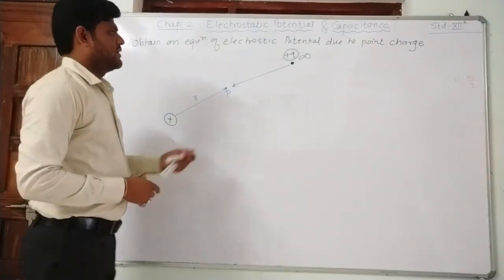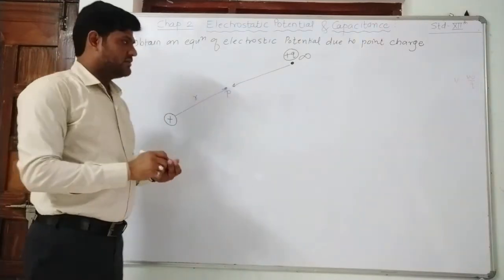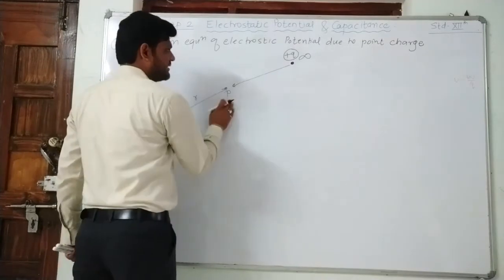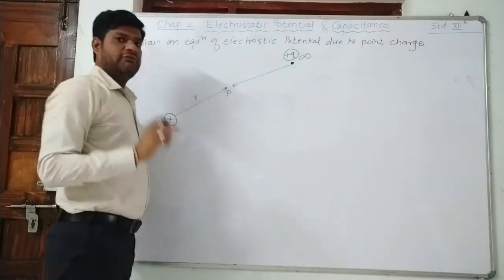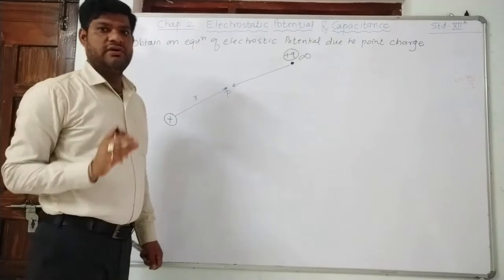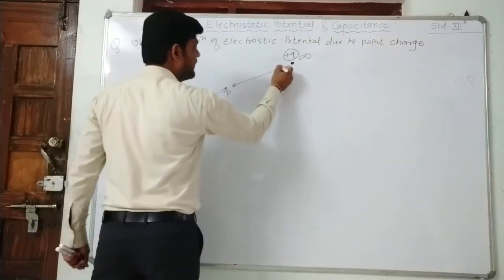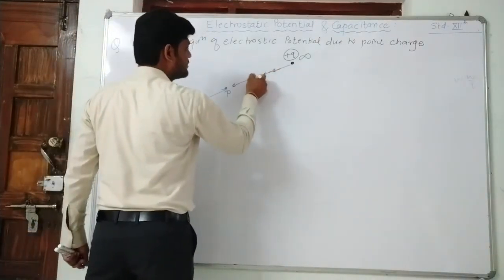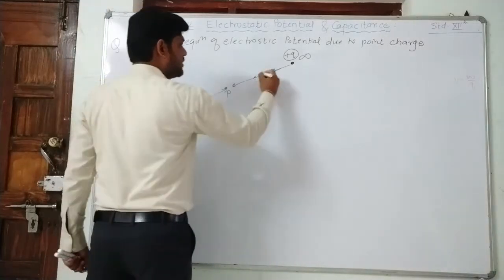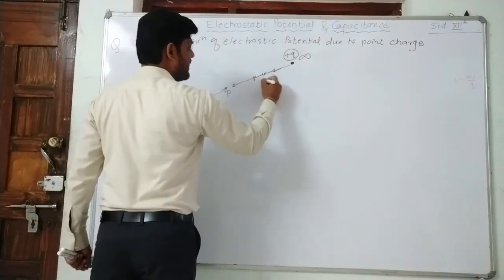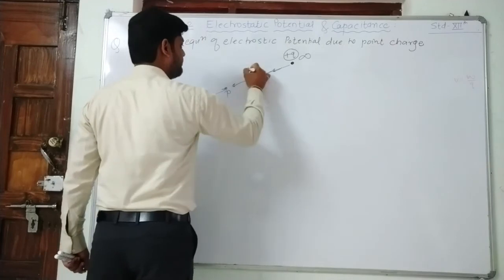So we will calculate the work. For that purpose, this is the path from infinity to P. We will calculate first of all the small work. This path will be divided into small paths. So consider one of the small paths. Suppose A point, it is the B point, a very small path.